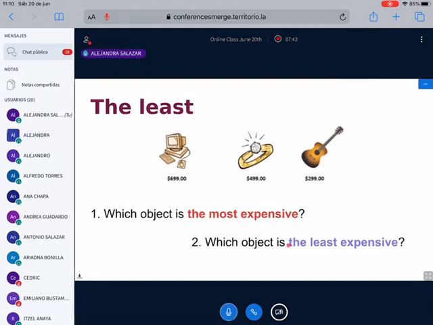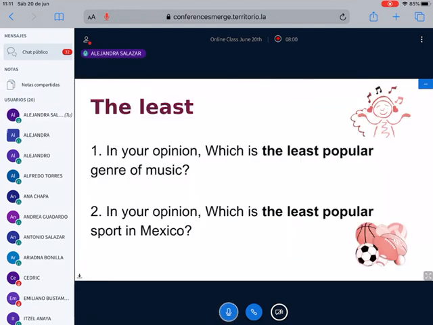Okay, so is it more clear? Or do you still have questions? Yes, it's more clear, right? Okay, so remember, "the least" is the superlative of "less." In this case, I need your help to answer. In your opinion, which is the least popular genre of music? Which one do you think? Tell me your opinion.